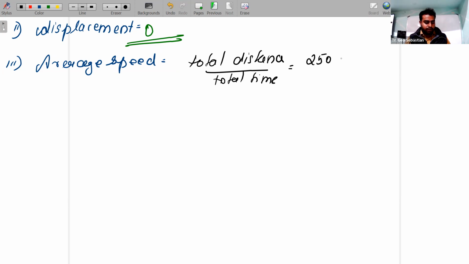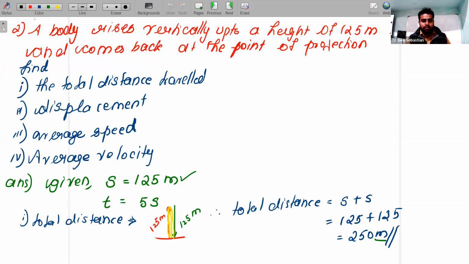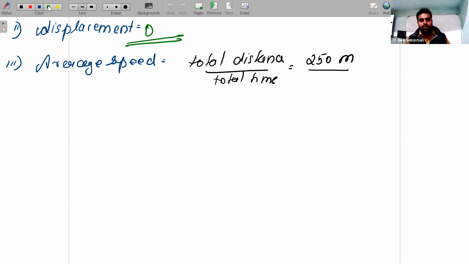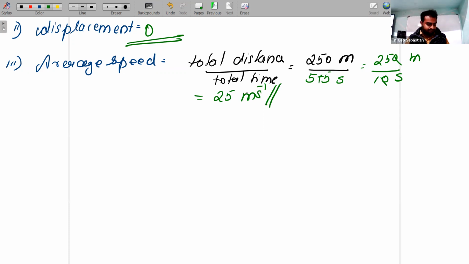You guys understood, 250 meter. Am I right? So total time. To reach A to B, it takes 5 seconds, right? So to reach B to A, coming back, it will take 5 plus 5, so you will get it as 10. So you'll get 250 meter divided by 10 seconds. So the average speed is nothing but 25 meter per second.